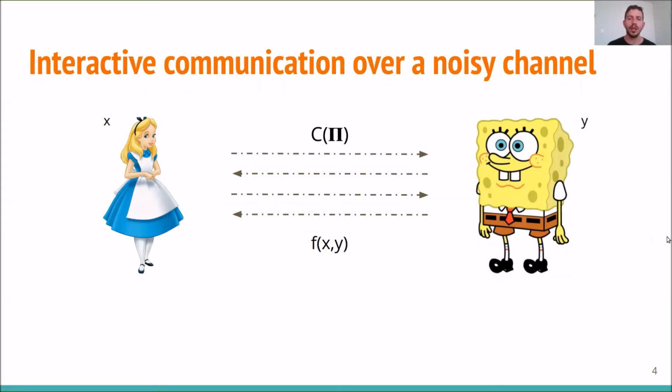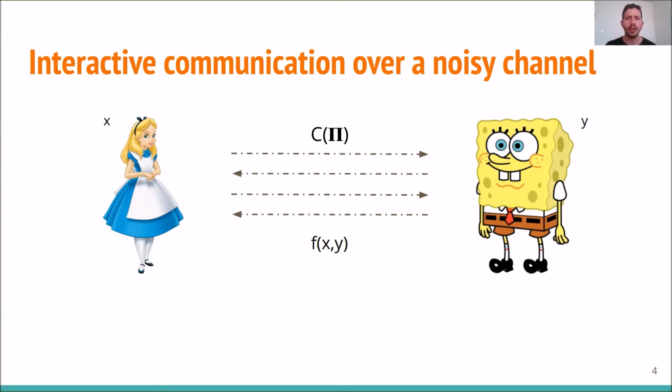Assume now that the channel is noisy. A noisy channel could be modeled in various ways, but our focus is on the bit flip model with adversarial errors, meaning that there exists an adversary who can corrupt up to an epsilon fraction of the messages that are sent across the channel. Notice that this model assumes nothing on the error location pattern.